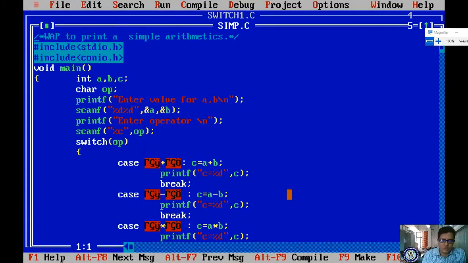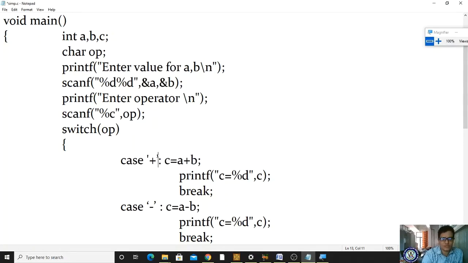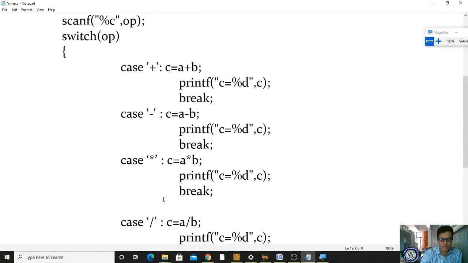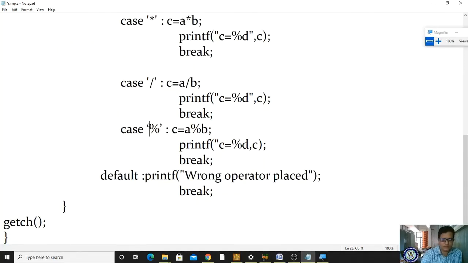Why? Let me check. Okay, the single quotation. Maybe this single quotation is also wrong, I think so. Let me place this single quotation here and save once again. Please observe the single quotation. How to place a single quotation? Like this. If you type it in Word, it will come in one format. So this is the exact format for coding, and that is why we have to use the same format.